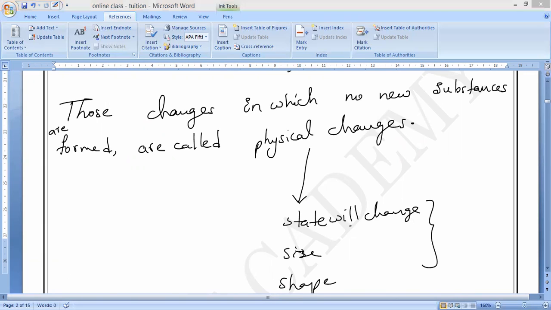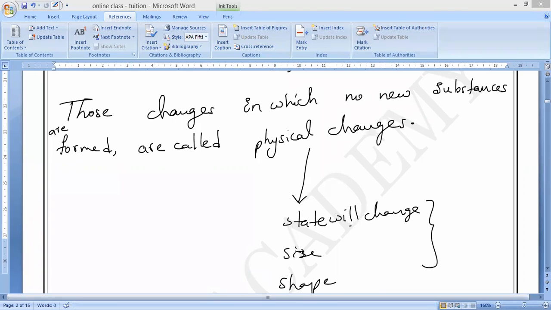So in physical changes, only three things will change: the physical state, the size of the object, and the shape of the object. Is it okay, guys? So this is what we call physical changes. If you freeze the water, it will form ice. That is also called a physical change. Again, if you start heating the ice, it will form liquid water. That is also called a physical change. Understand?